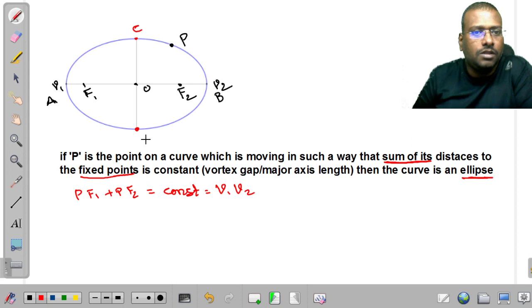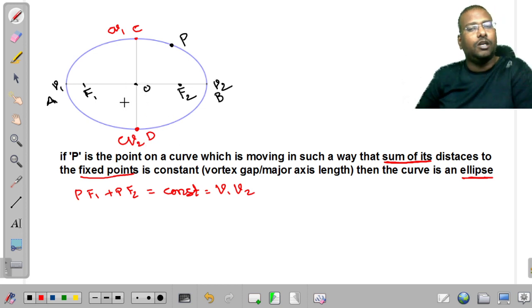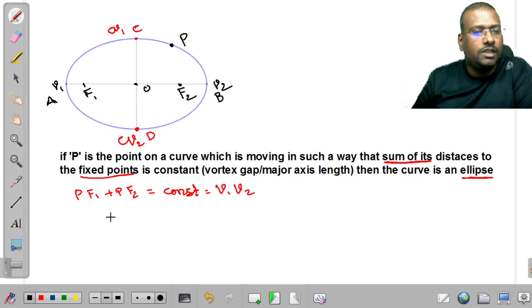This is C, this is D. So co-vertex CV1 is considered as C, CV2 as D. So C is also a point on the curve. Therefore, we can write CF1 plus CF2 is equal to the constant, that is V1V2. V1V2 we can write as AB.